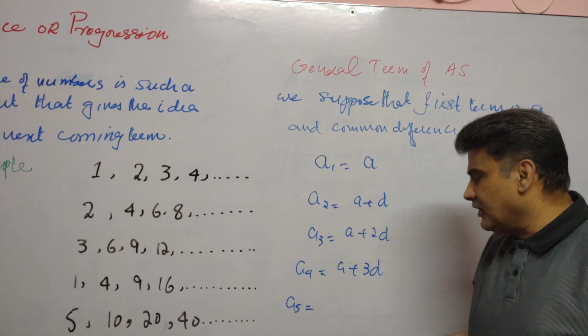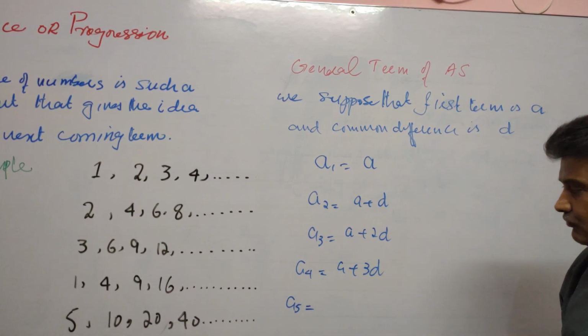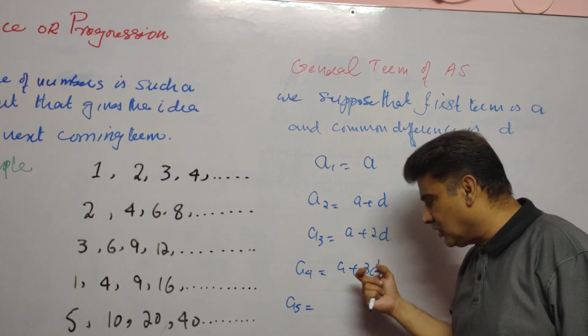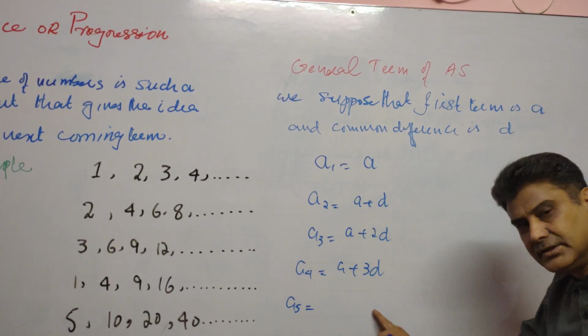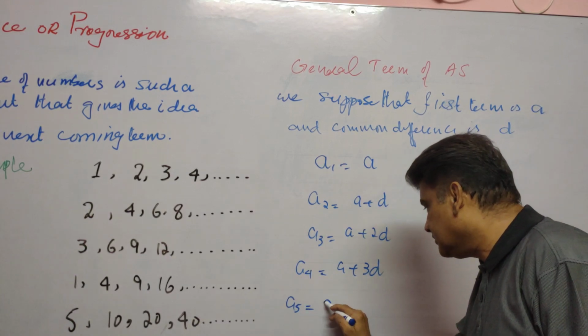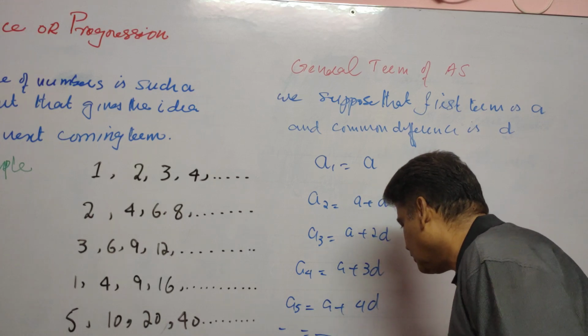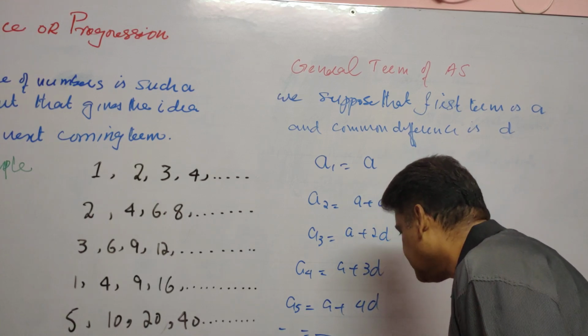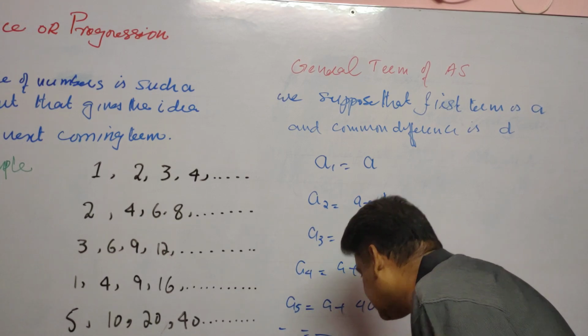For the fifth term, the multiple of d will be 4. For the 10th term, the multiple of d will be 9. So a plus 4d, and we generalize: an is equal to a plus